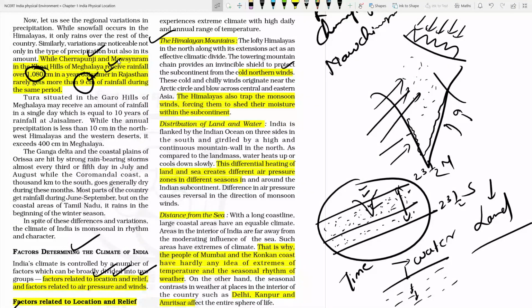Land is not transferring its energy to the lower layer. So that's why land is immediately heated up and immediately cooled down. Whenever the temperature is rising, the temperature of the land increases drastically, and once the temperature is decreasing, the temperature of the land decreases drastically. And it is not the case for water.